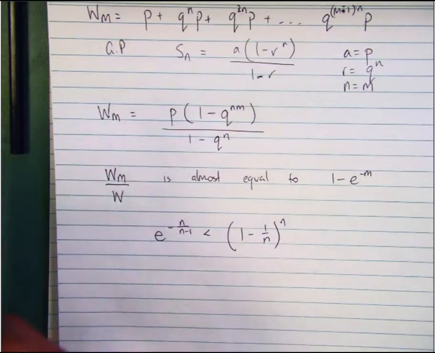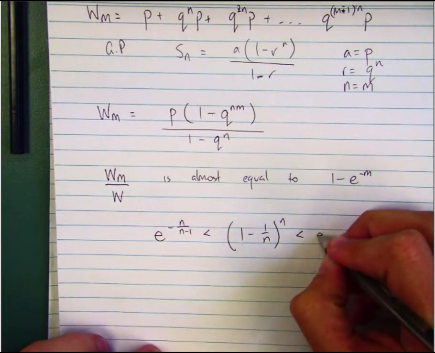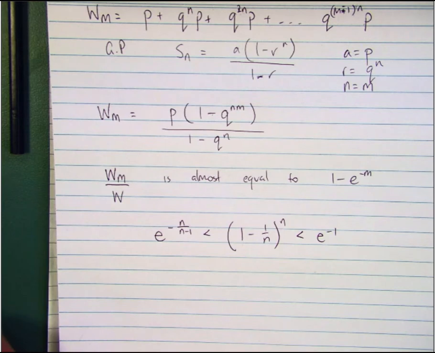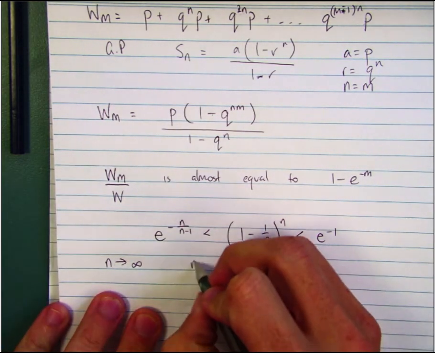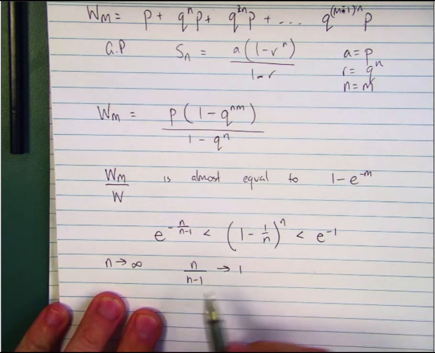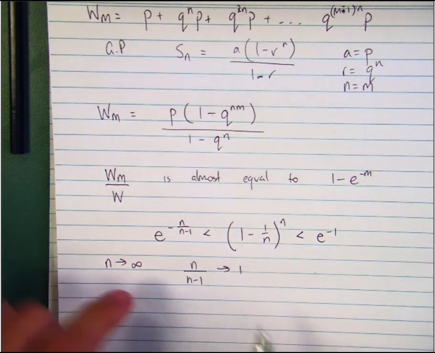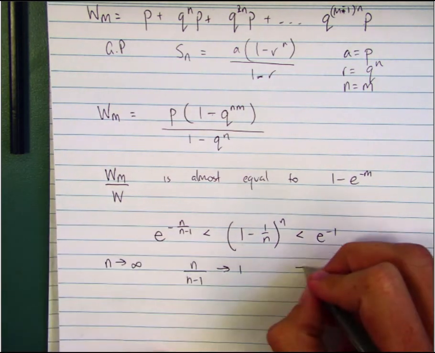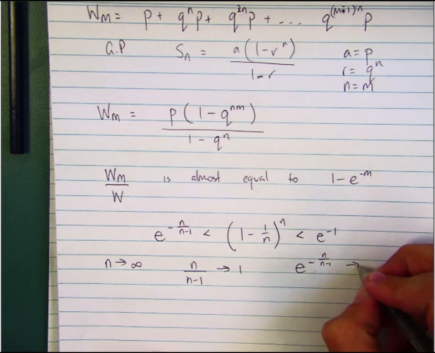So we've got a link straight away, and there's a few q's in here, but it then is less than e to the negative 1. Now, as n approaches infinity, it's important you understand that n over n minus 1 approaches 1. Because the minus 1 has almost no effect, and we get infinity on infinity, and we get 1. Which means that e to the power of negative n over n minus 1 approaches e to the power of negative 1.